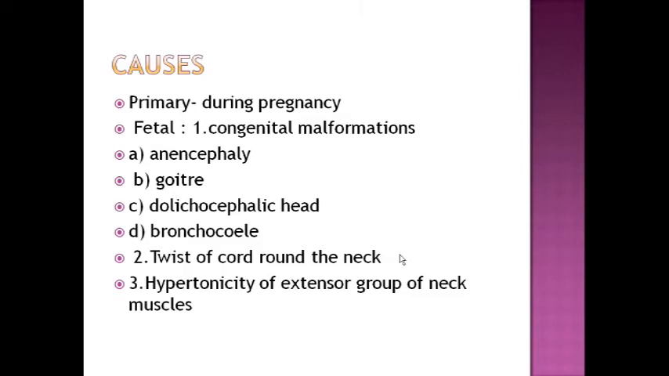Goiter, extension occurs. Dolichocephaly, the diameter of the head is more. Bronchospasm, and twisted cord around the neck. Twisted cord around the neck is when there are 2-3 tight loops of cord around the neck, it causes extension of the neck. Hypertonicity of the extensor group of the neck, it is a congenital cause.